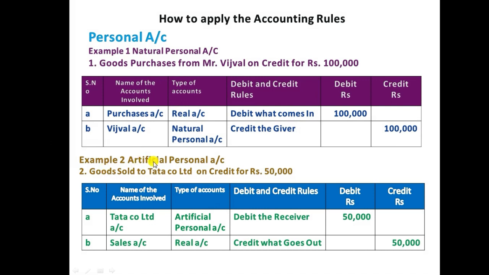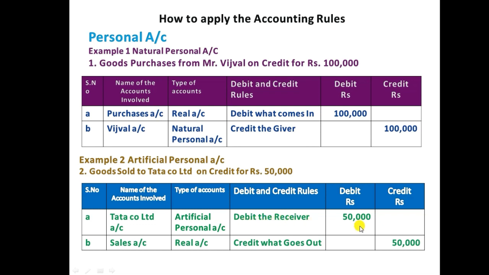Example 2, artificial personal account. We'll see the transaction. Goods sold to Tata Company Limited on credit for rupees 50,000. We need to see in this transaction the names of accounts involved and which type of account, and we need to know which rules to apply. So in this transaction, the accounts involved are Tata Company Limited as well as sales. Tata Company Limited comes under the artificial personal category, and it is the receiver of the goods at the time of sale. So we need to apply the rule, debit the receiver.